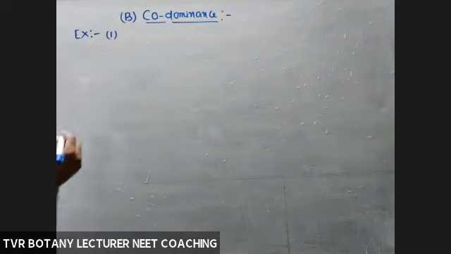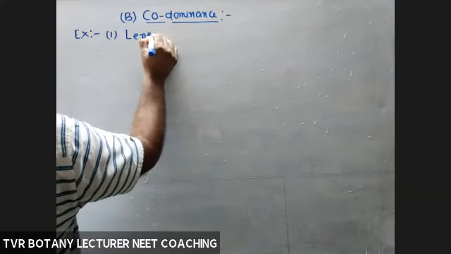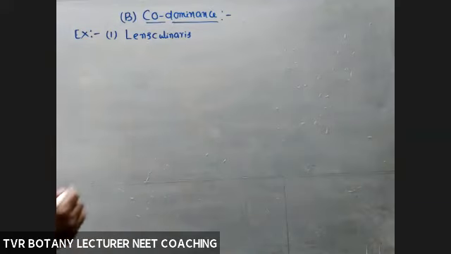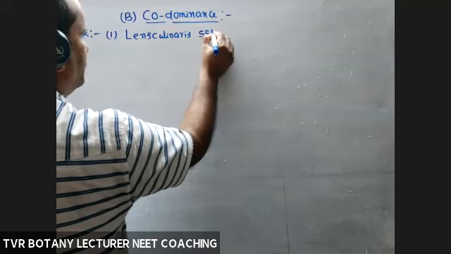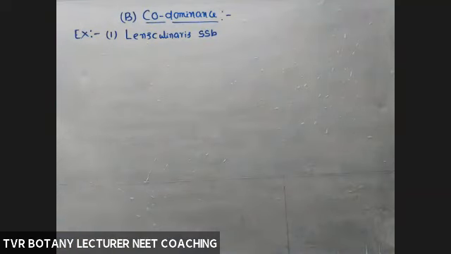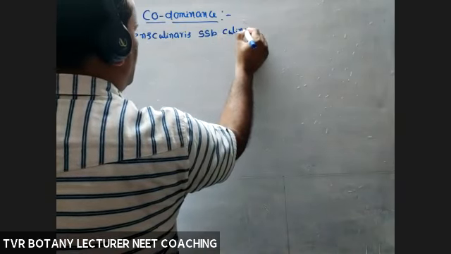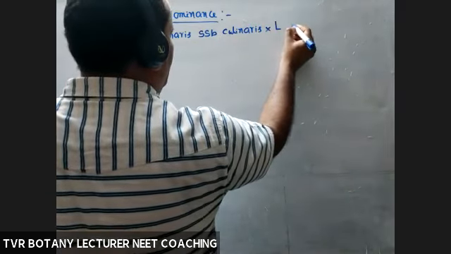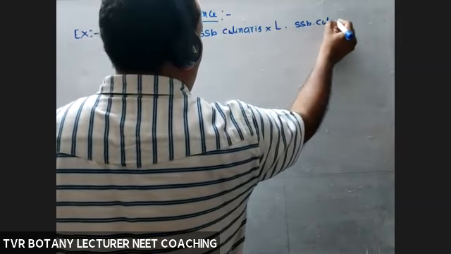Example 1, Lens culinaris subspecies culinaris, crossed with Lens culinaris subspecies culinaris.